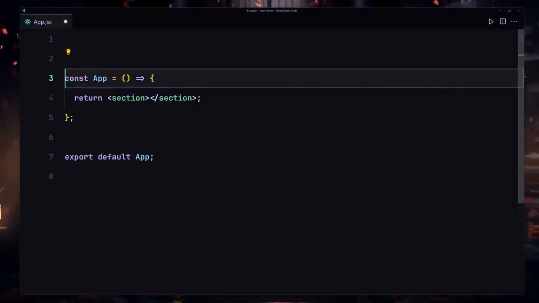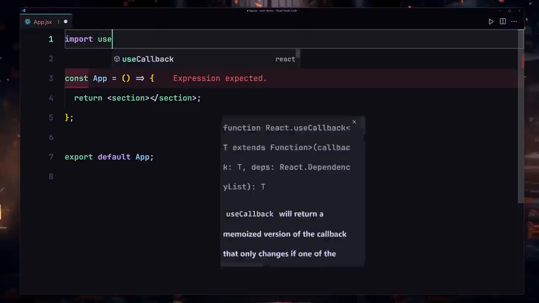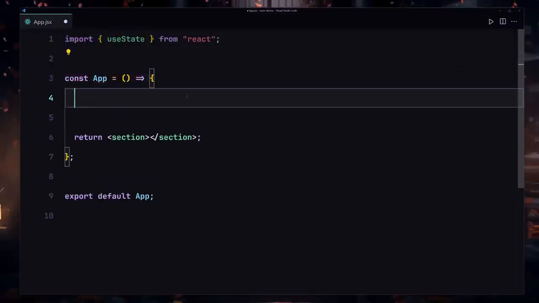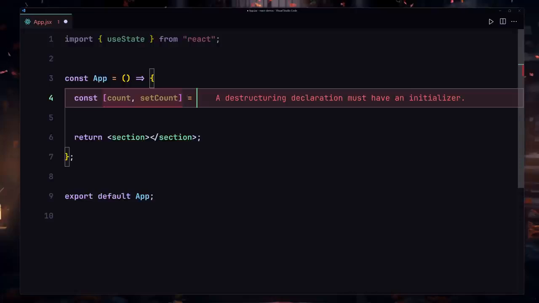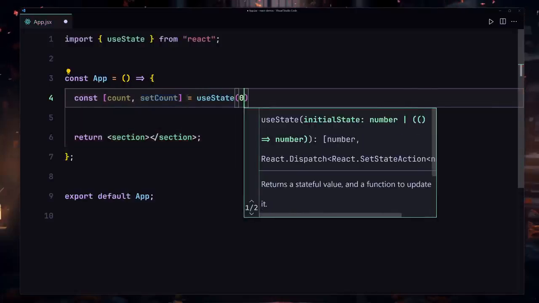So that's cool and everything, but now in some situation we would want to share our state into other components. So how can you go about doing that? First of all, we are going to be importing our useState, and then I'm going to just create some sort of a state like count, and also the setCount, and that's going to be equal to the useState, and the initial value will be set to 0.